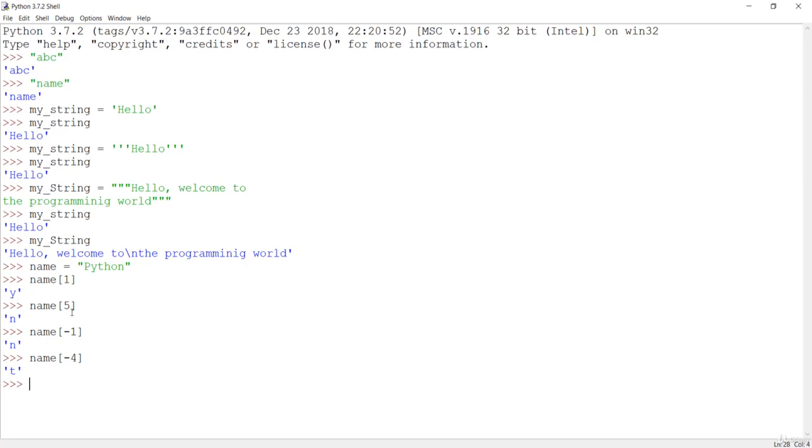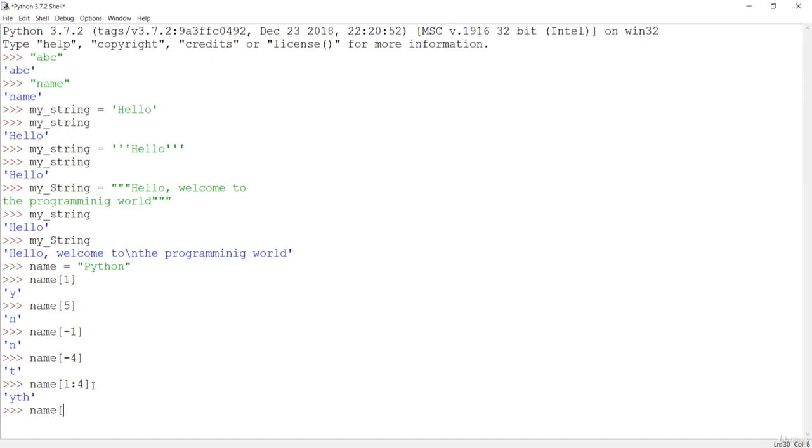You can also slice the string. So if I say something like name, and if you want to just fetch the elements from y to t, then you have to count the index first, because p is at 0th index, y is at 1, 2, 3. So if I say 1, 4, because this position is the exclusion position. If I hit enter, you are going to get yth.